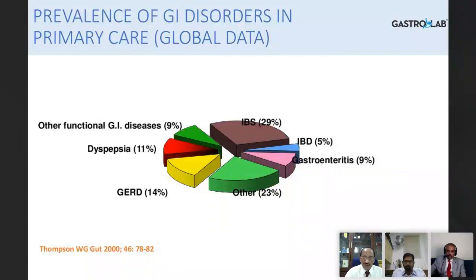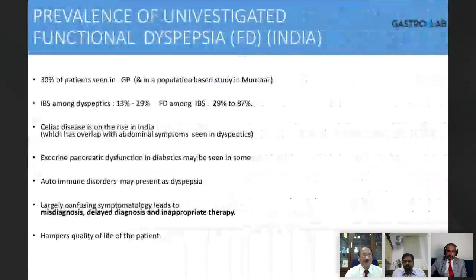Like even GERD, you do an endoscopy. How many times do you see mucosal breaks? How many times do you see evidence for reflux? You don't. So in the majority of situations, you don't see anything. So by and large, these are called functional disorders. So how do you find the solution for these?